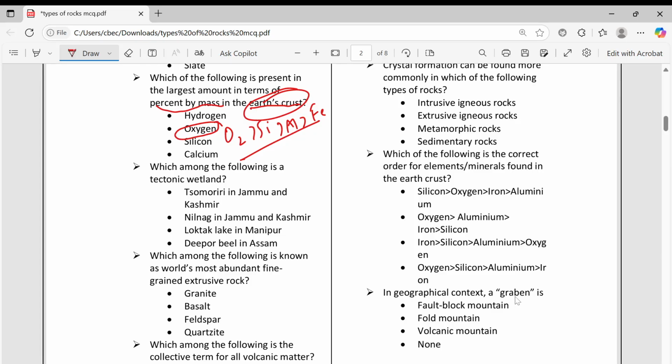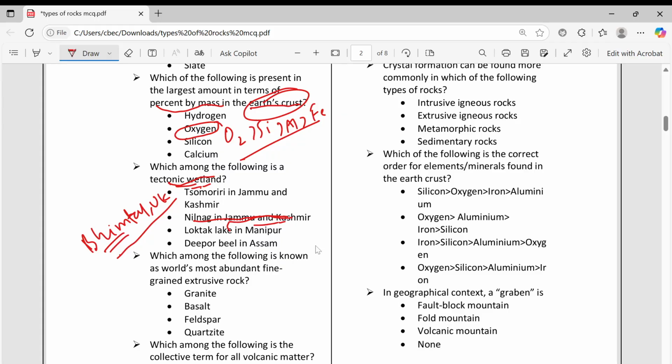Which among the following is a tectonic wetland? So Nilnag in Jammu Kashmir is the tectonic wetland. It is a fact, some tectonic wetlands are there. For example, Bhimtal in Uttarakhand. This is also tectonic, forming because of tectonic features.